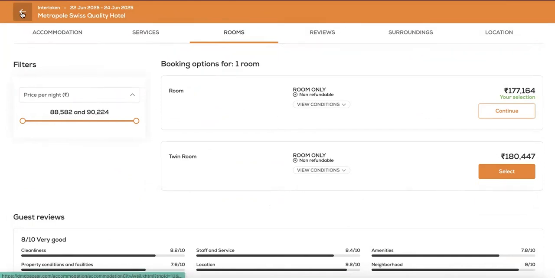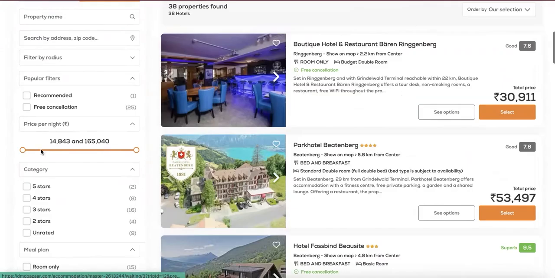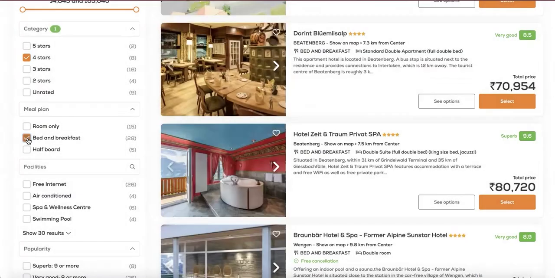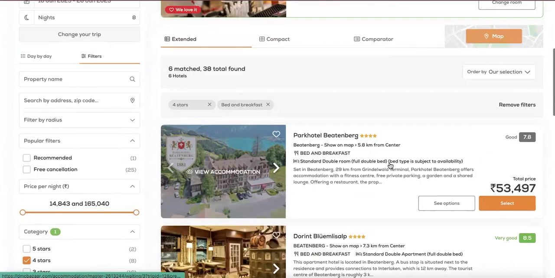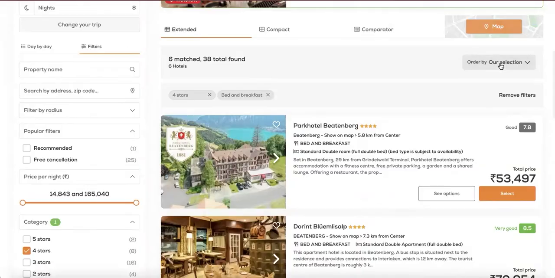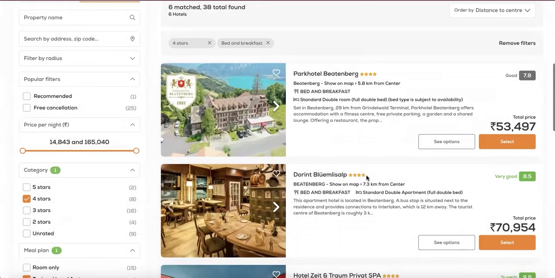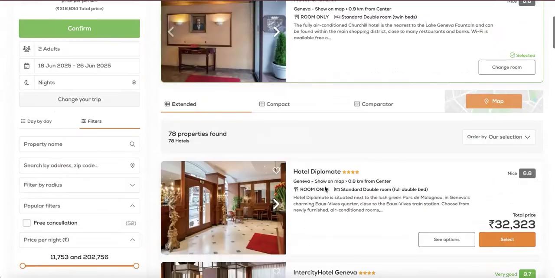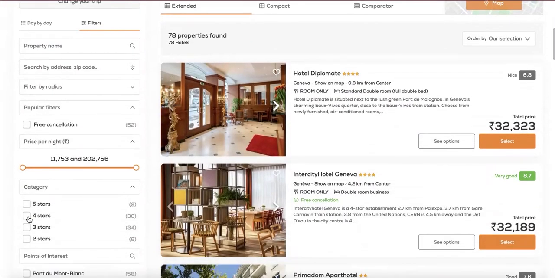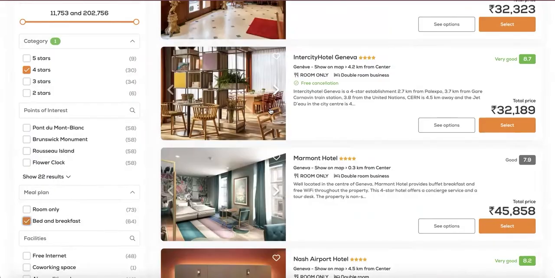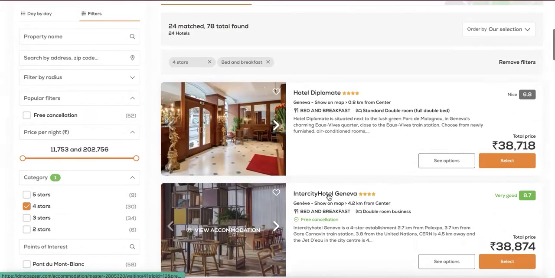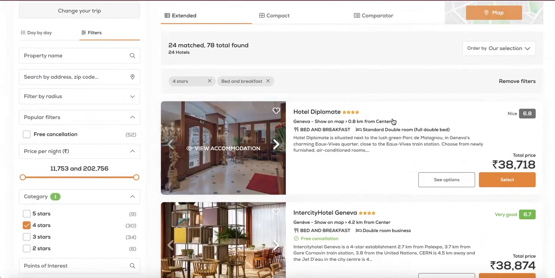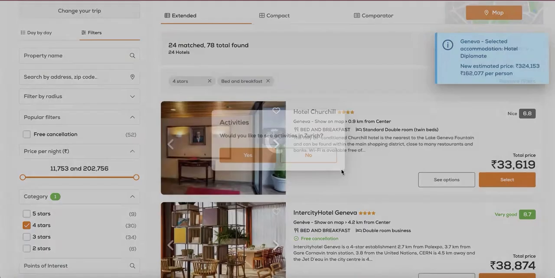If this is on room only, go back and filter further here by star rating and bed and breakfast, where DMC Bazaar makes the work easier for you. Let's change our selection to distance to city center, and it has picked up a good option here that will suit our guests. Selecting this to move further to Geneva, once again selecting the preferred category and breakfast. To check our option, which is closest to the city center, select.